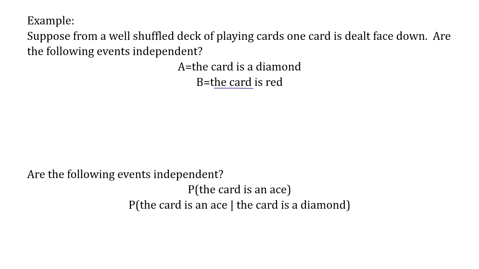Same thing here. The probability of getting an ace is 4 out of 52, which is 1 out of 13. The probability of getting an ace, given that the card is a diamond, is also 1 out of 13. So those are independent events.